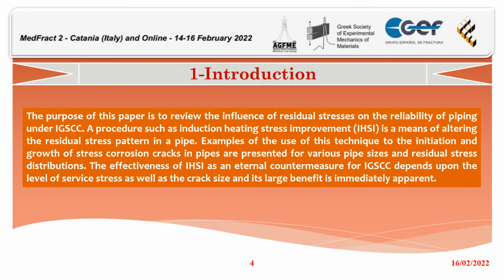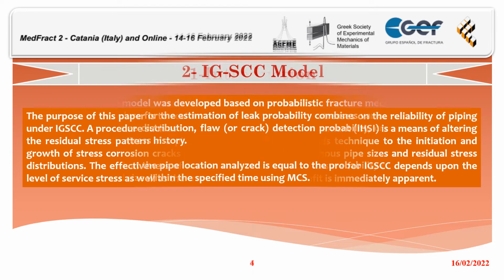The purpose of this paper is to review the influence of residual stresses on the reliability of piping under intergranular stress corrosion cracking. A procedure such as induction heating stress improvement is a means of altering the residual stress pattern in a pipe. Examples of the use of these techniques on the initiation and the growth of stress corrosion cracks in pipes are presented for various pipe sizes and residual stress distributions. The effectiveness of induction heating stress improvement as an internal countermeasure for intergranular stress corrosion cracking depends upon the level of service stress as well as the crack size, and its large benefit is immediately apparent.